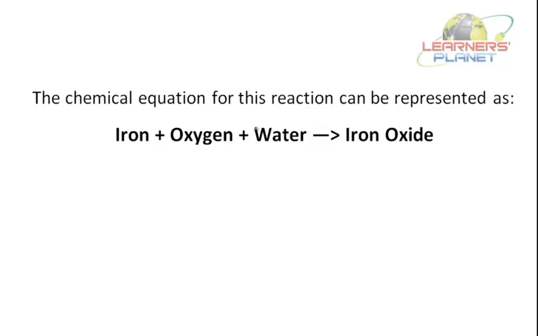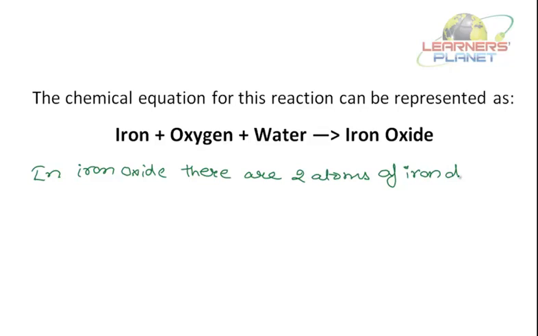Now let's see the chemical equation or reaction for this. Iron plus oxygen of the atmosphere plus water gives iron oxide. Now students, do you know the chemical symbol for iron? It is Fe, right? In iron oxide, there are 2 atoms of iron and 3 atoms of oxygen.